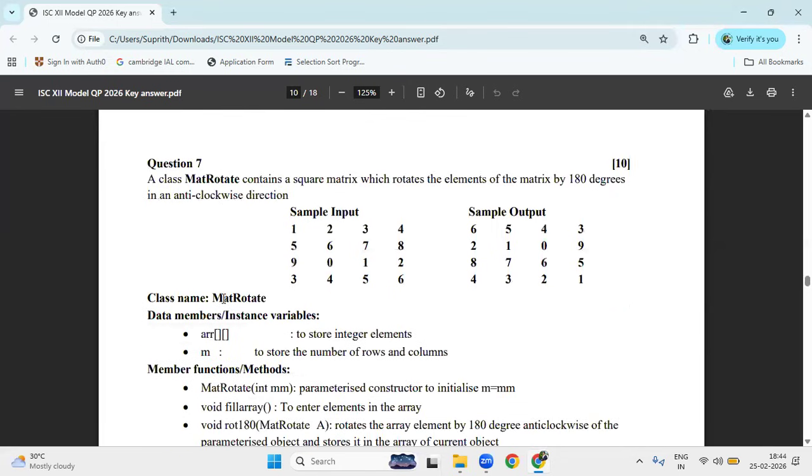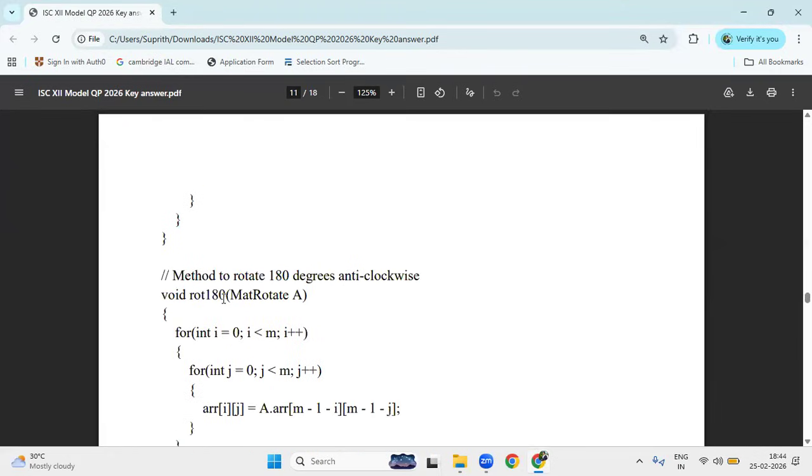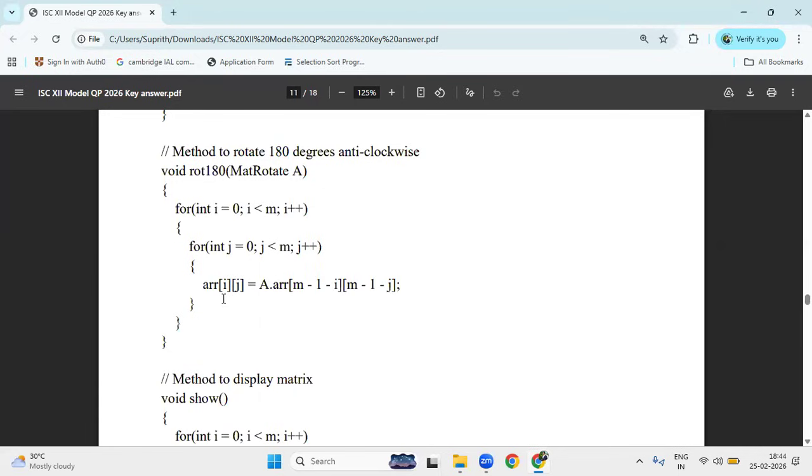Next question is question number 7. It is related to the double dimension array, anti-clockwise. This we can discuss in the next class. I already ran this program. A of m minus 1 minus i, a of m minus 1 minus j.